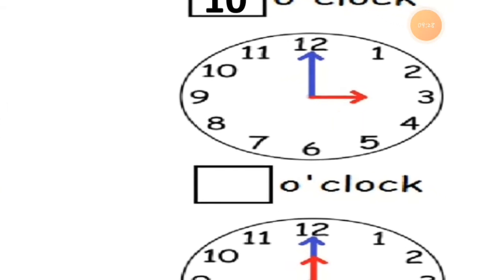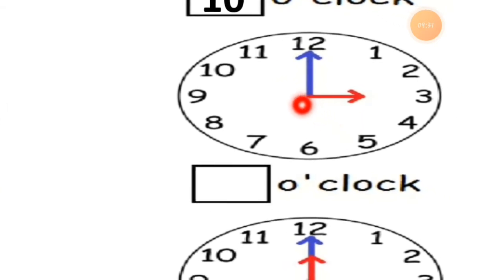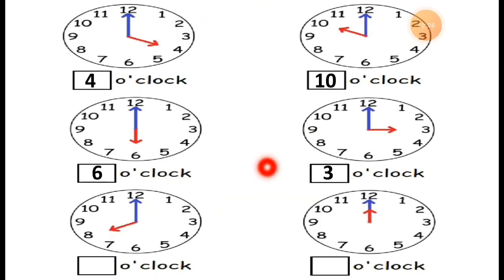Then the next one. See this. The blue hand is the minute hand. Which hand is it? The blue hand is the minute hand. The red hand is the hour hand. So the minute hand is pointing to 12, so we have to write o'clock. And the red hand, the hour hand, is pointing to 3. So what time is it? Is it 3 o'clock? Can you see this? This is 3 o'clock.